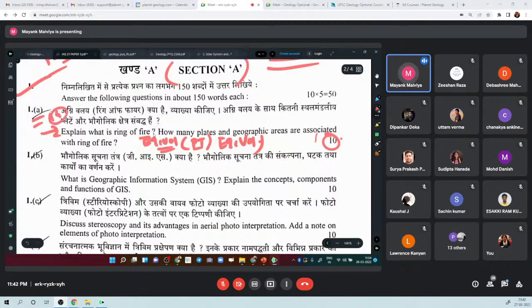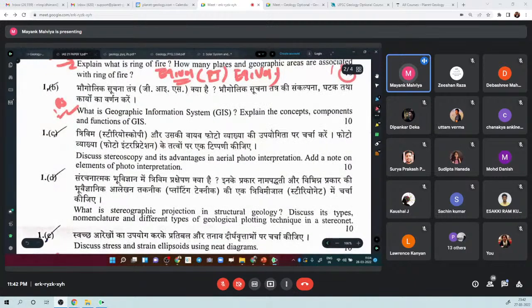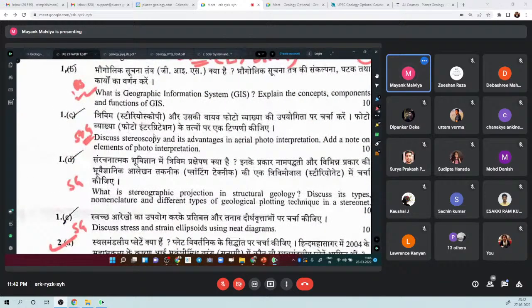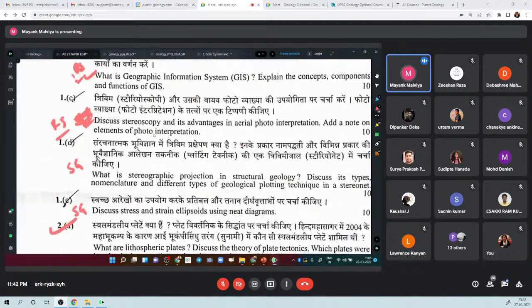The second question in the compulsory section they will give from remote sensing, that is unit 2, remote sensing or geomorphology, right? And the third question they will give from structural geology, and then again this is also from structural geology, and this one is also from structural geology. Sorry, this is stereoscopy, this is from remote sensing, right? So what they have done, they have given 1 question from general geology, 1 question from geomorphology, 1 question from remote sensing, and then 2 questions from structural geology.